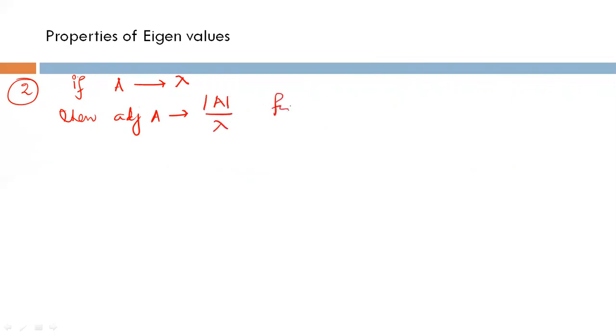And this will hold for every lambda. And the previous property, the inverse property, also holds for every lambda.